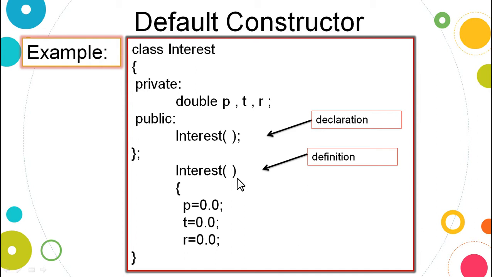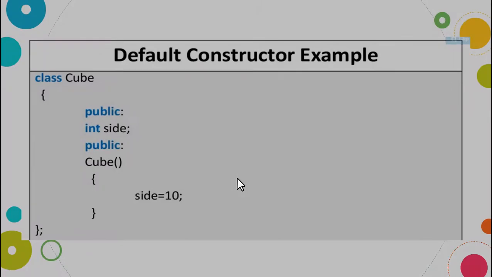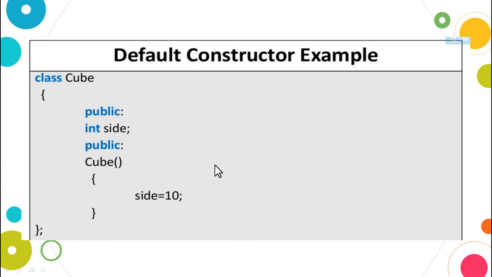Here we have considered constructor declaration and definition separately. It is not related to the particular snippet. Here you can see another example where I have defined the constructor inside the class.